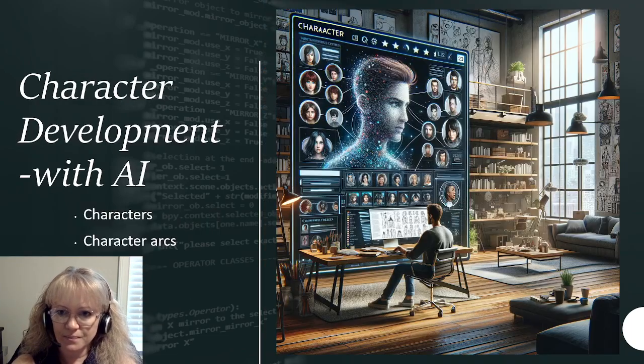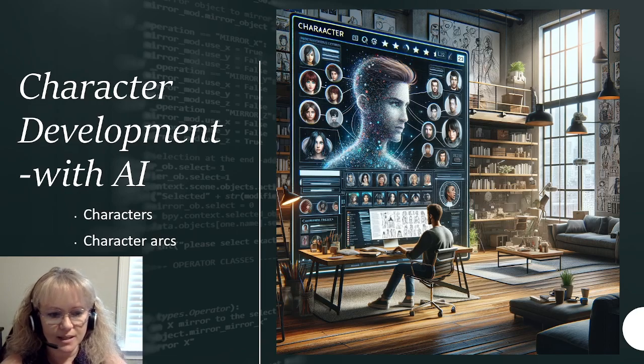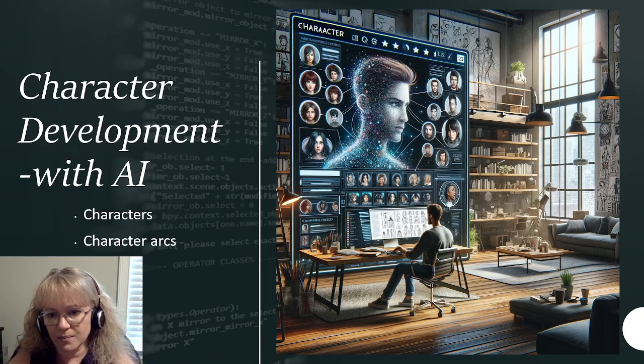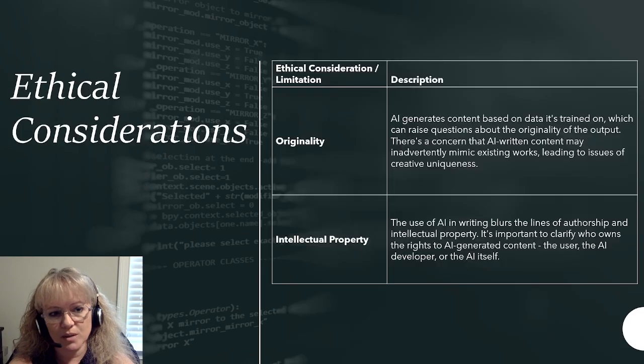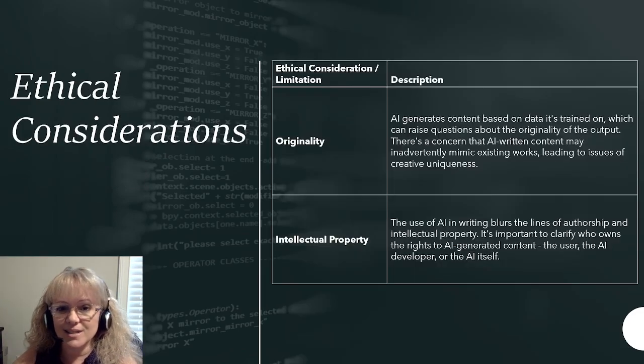Plot structures. Character development. So that's obvious, right? We can make some really cool character developments and even come up with pictures of your characters if you want. World building. As I said, I'm going to be showing you the coolest AI tool ever on world building. So sit tight. That's a couple weeks away, but that's probably the most, to me, cool thing, the cool tool that we'll be using. Ethical considerations.